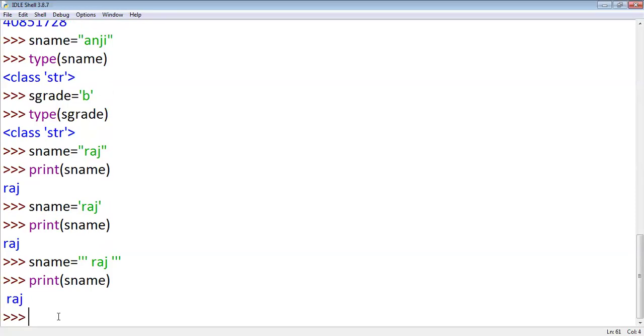So in Python, if you want to assign a string, the string may be in single quote or double quote or triple quote. Later I'll explain the difference.